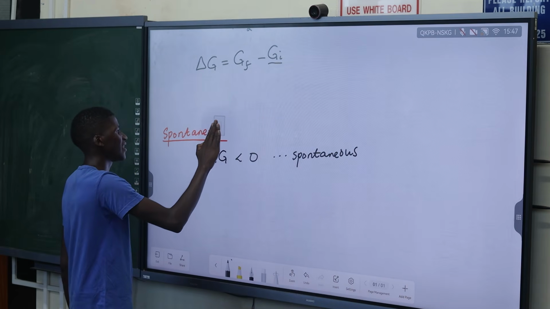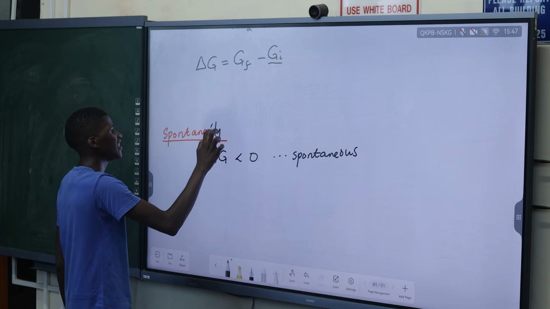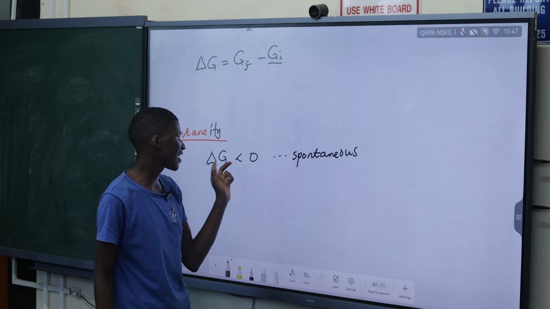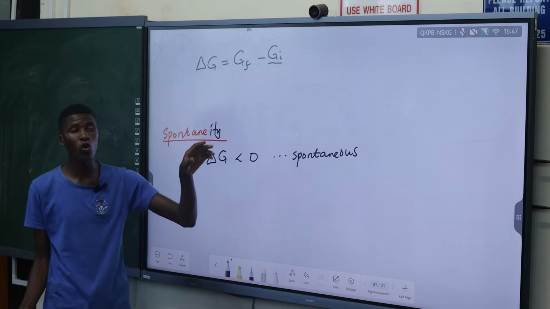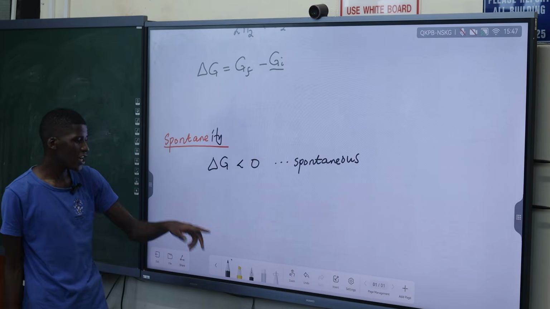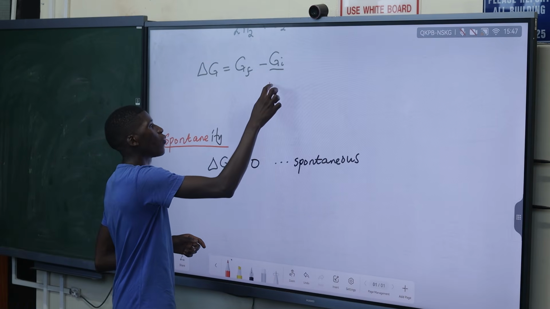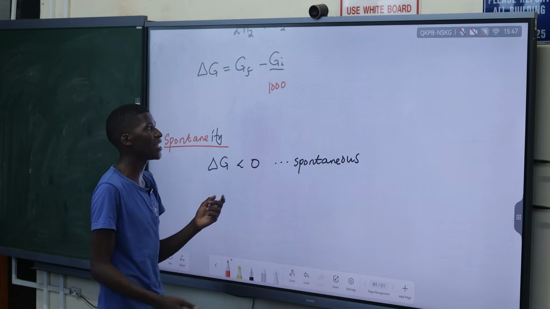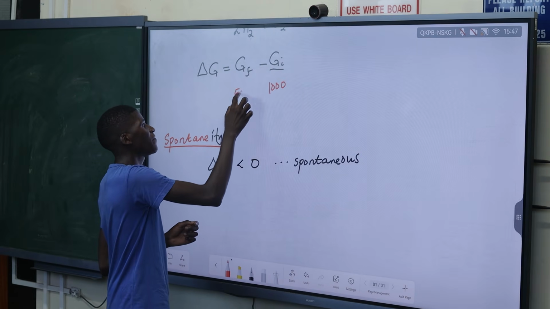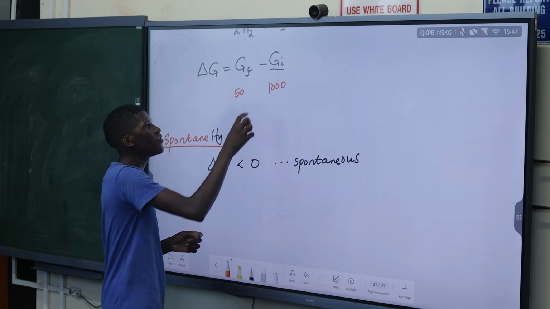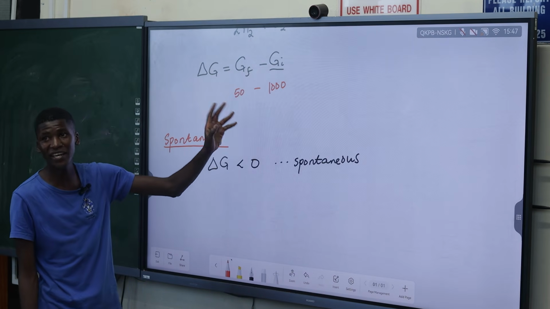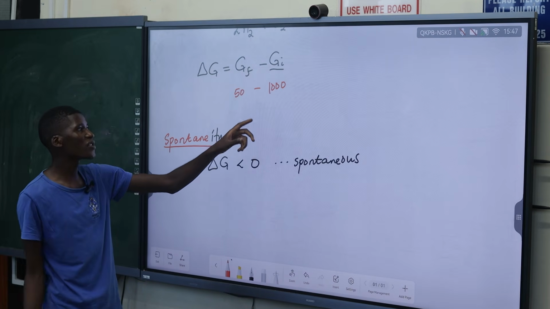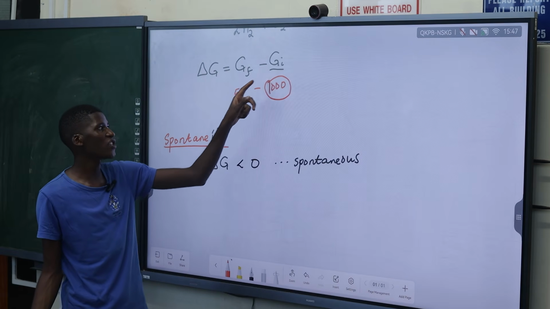So here we are determining spontaneity. If delta G is less than 0, it's negative, it means it's spontaneous. We have released the energy. So we started with 1000 joules of energy, and then finally we have 50 joules of energy. When you do the difference between 50 and 1000, you're going to get something like negative 950. So we moved from 1000 to 50.